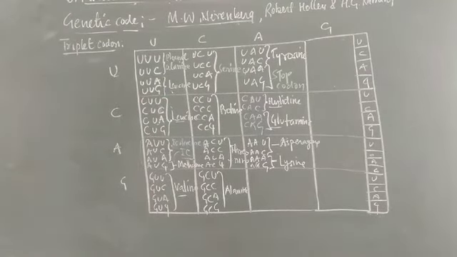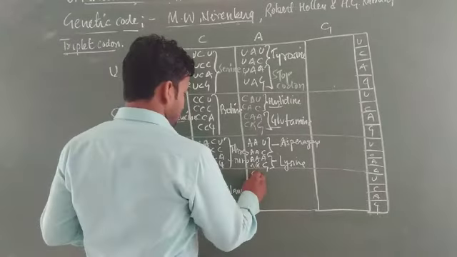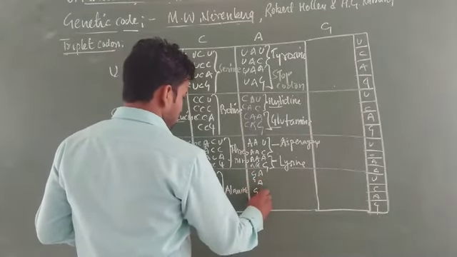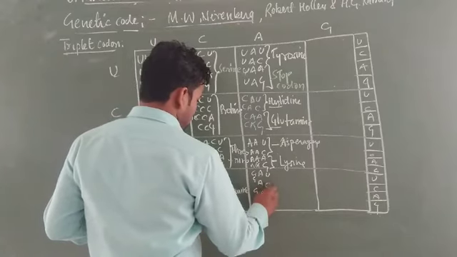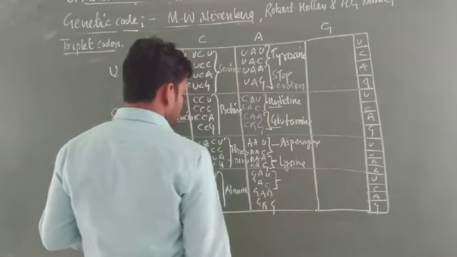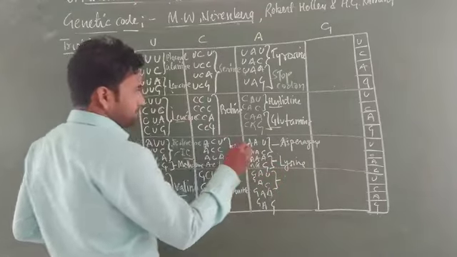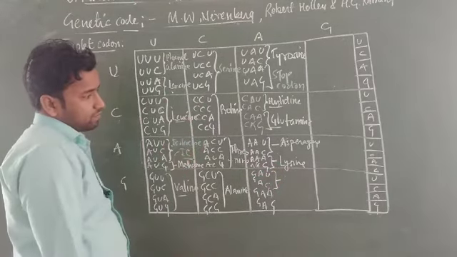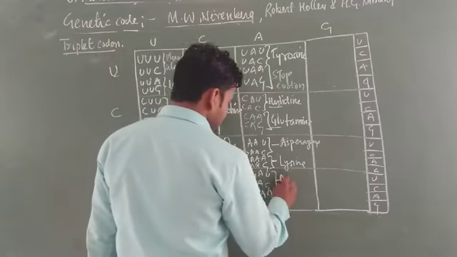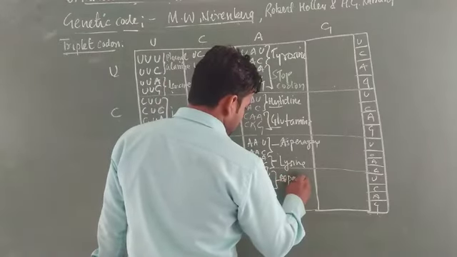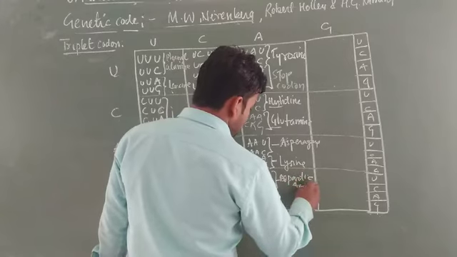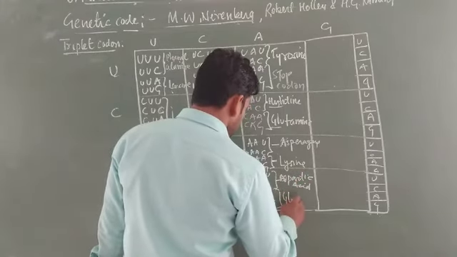Okay, now you can see this is a codon. The fourth one is GAUCAG. These upper two codons code aspartic acid, because it is acidic in nature, and this is glutamic acid.